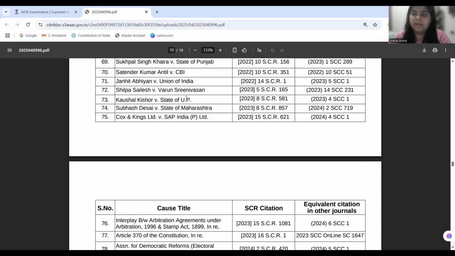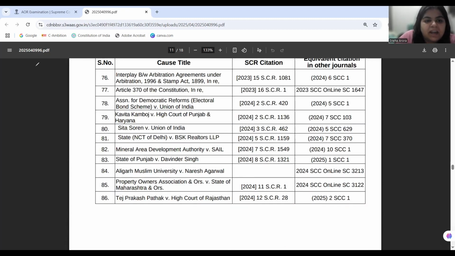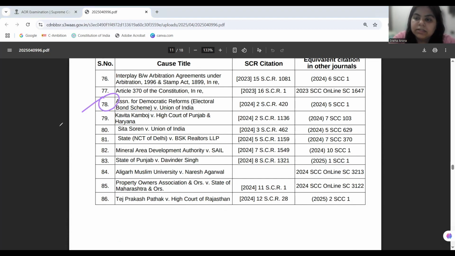Yes, from anti-defection we move to the election law cases, and for election law, the first judgment we need to look into is the electoral bond judgment, which says that the electoral bond scheme is unconstitutional because it is not transparent, not fair, and therefore people have the right to know whom they are voting for, who is financially supporting them, who is giving them the funds. Because it lacks transparency, we cannot hold it valid just to protect the secrecy of the donor.